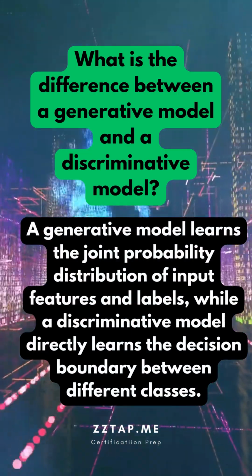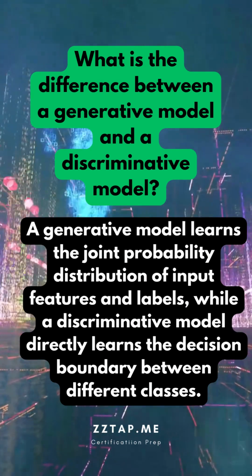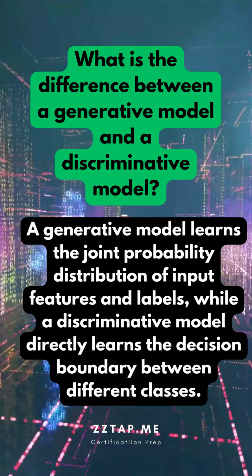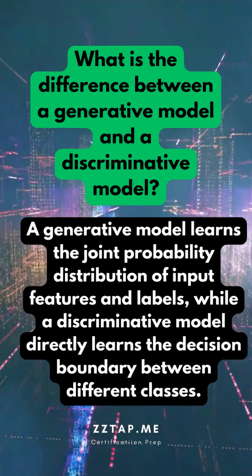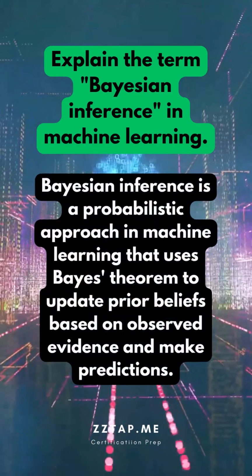What is the difference between a generative model and a discriminative model? A generative model learns the joint probability distribution of input features and labels, while a discriminative model directly learns the decision boundary between different classes.